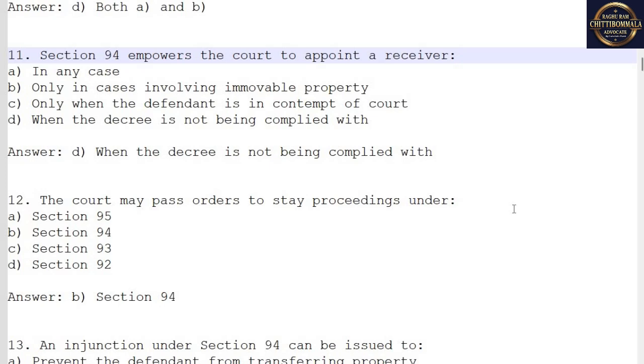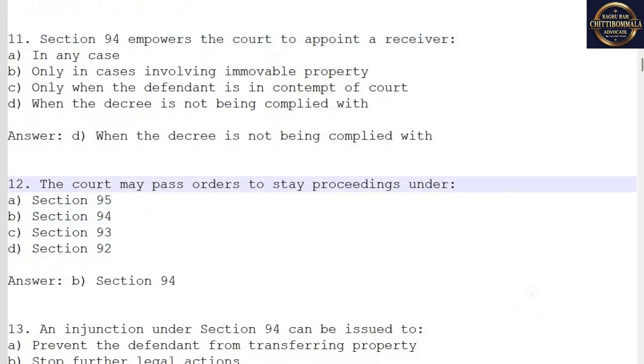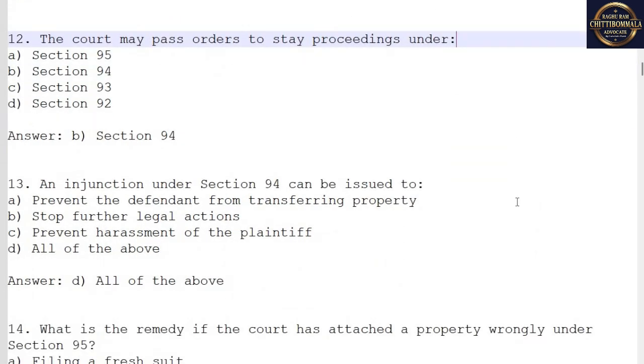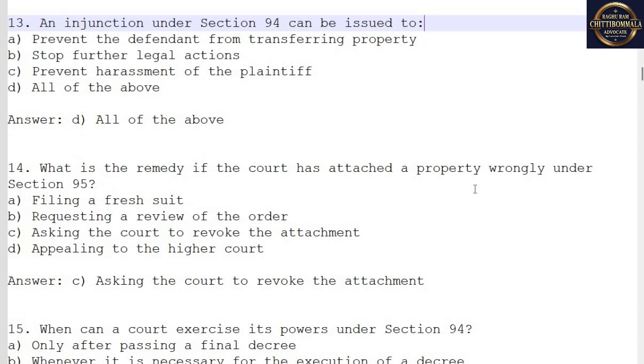12. The court may pass orders to stay proceedings under. Answer. B. Section 94. 13. An injunction under Section 94 can be issued to A. Prevent the defendant from transferring property. B. Stop further legal actions. C. Prevent harassment of the plaintiff. D. All of the above. Answer. D. All of the above.